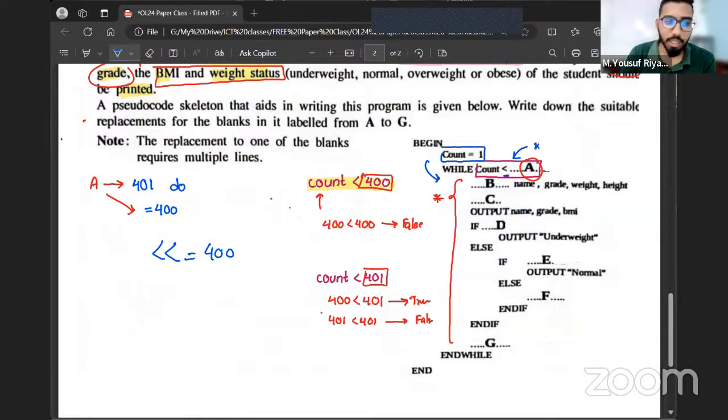Got it? If you mention just 400, it's wrong. I already gave the explanation why it is wrong. So your possible answers are either 401 do or equal 400 do. Is that clear to you?